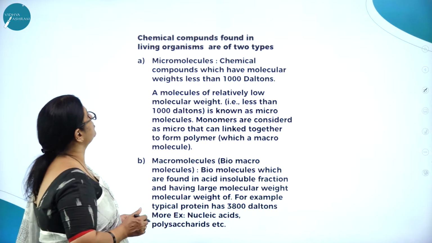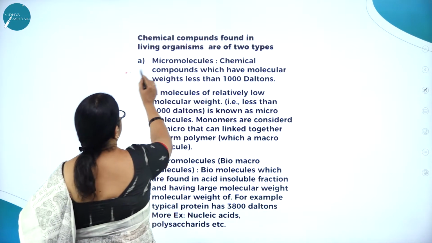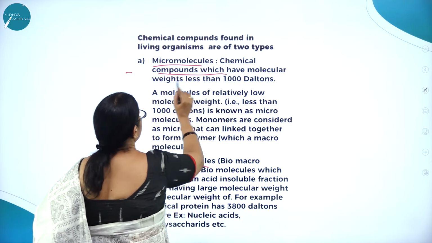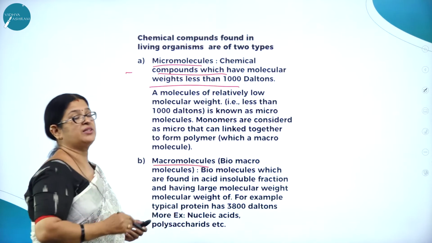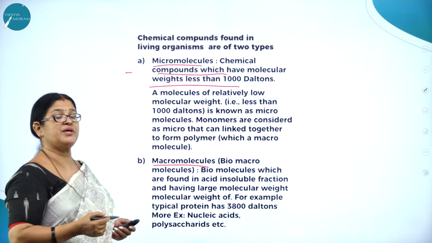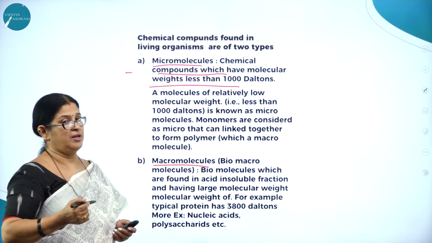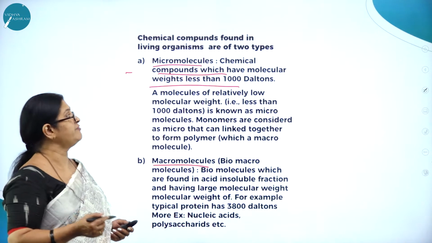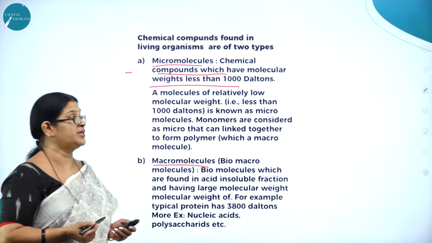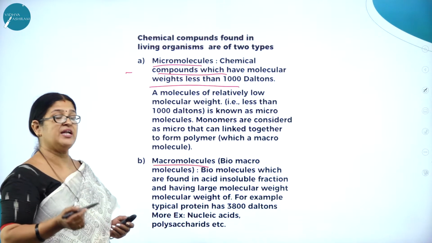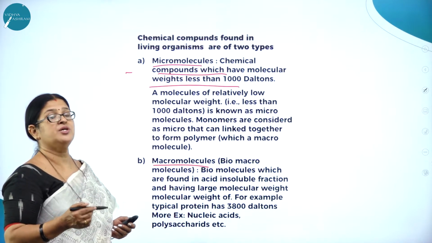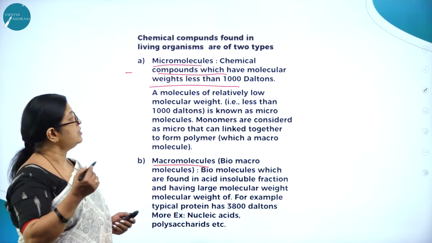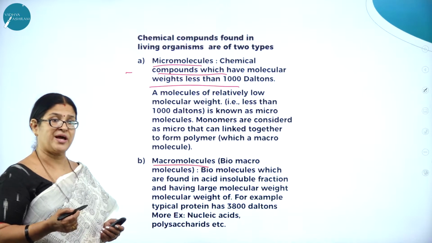Chemical compounds found in living organisms are of two types: micromolecules and macromolecules. Micromolecules are chemical compounds which have molecular weight less than 1000 Daltons. What is the basis for classifying biomolecules into micro and macromolecules? It is based on their molecular weight. Micro, the very word itself will tell you, means having molecular weight less than 1000 Daltons. Those compounds which have molecular weight more than 1000 Daltons are called macromolecules.